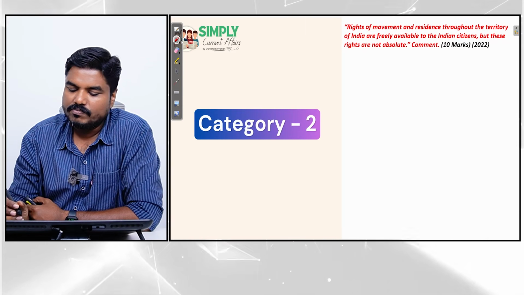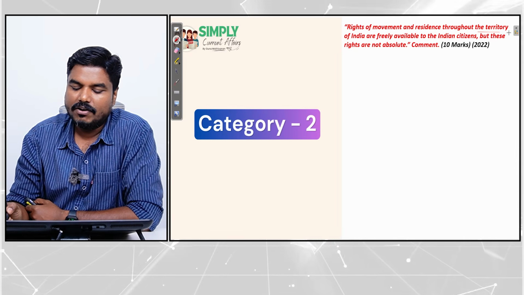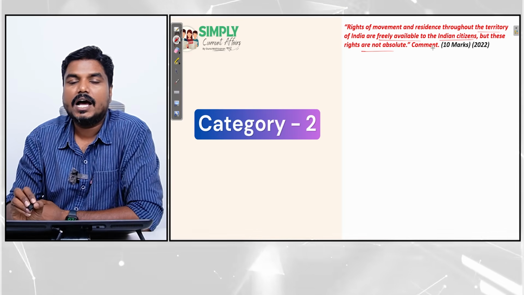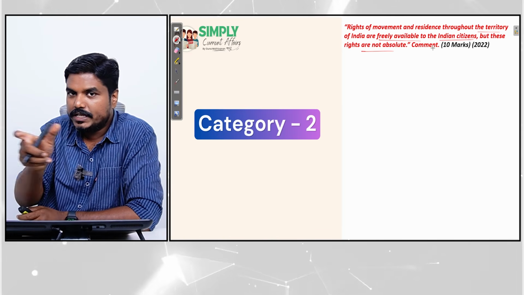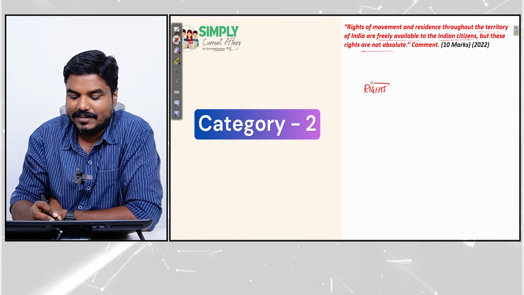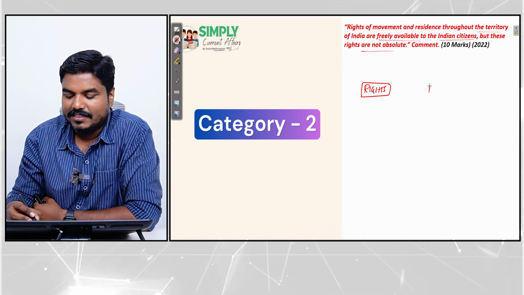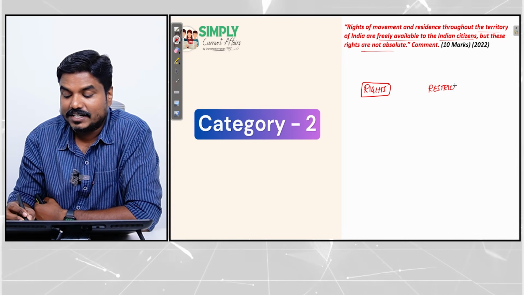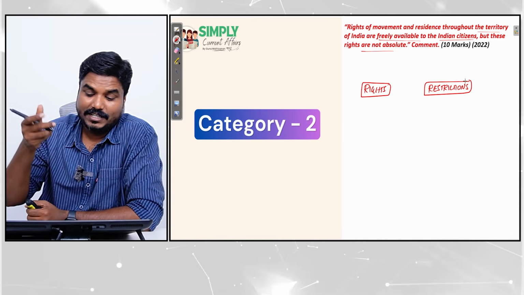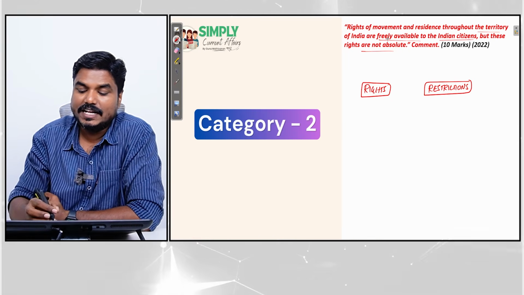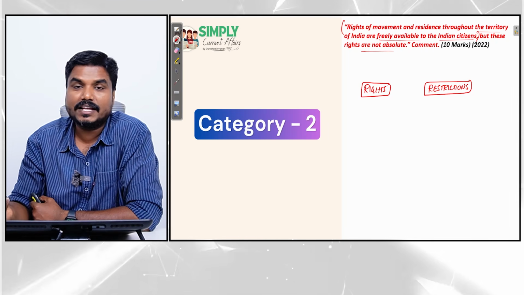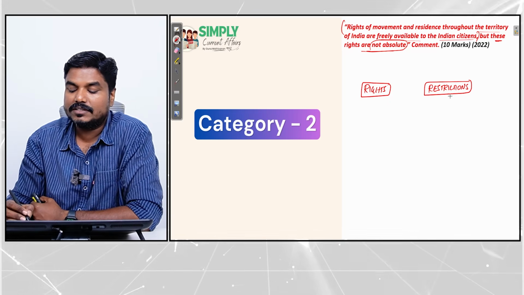The rights of movement and residence throughout the territory of India are freely available to the Indian citizens, but these rights are not absolute. So what are the two key concepts here? One side, the question talks about rights. Another side, the question talks about restrictions. So we have two heroes here. One side we have rights, one side we have restrictions. The first part is rights, but these rights are not absolute, that is restriction.